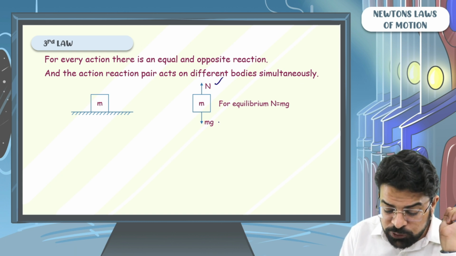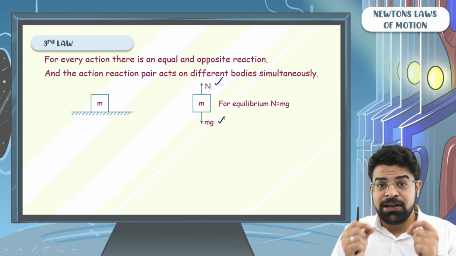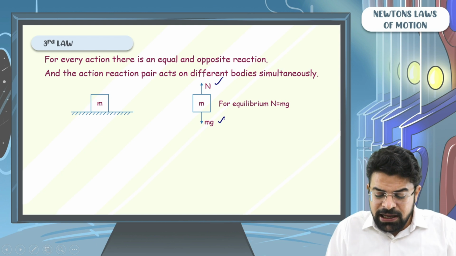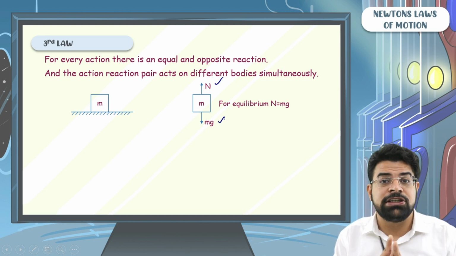Here, the force of normal and force of gravity act on the same body. If they are acting on the same body, they can't be an action-reaction pair. But sir, they are equal in magnitude. Yes, they are equal in magnitude, but they are not an action-reaction pair.